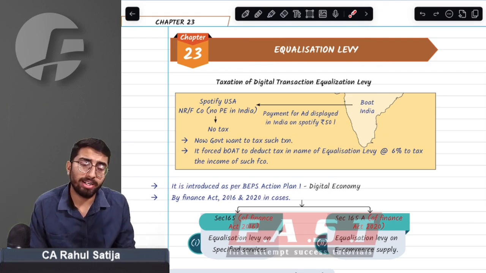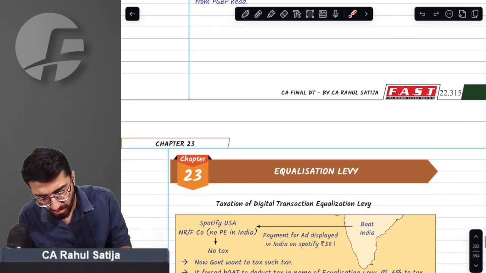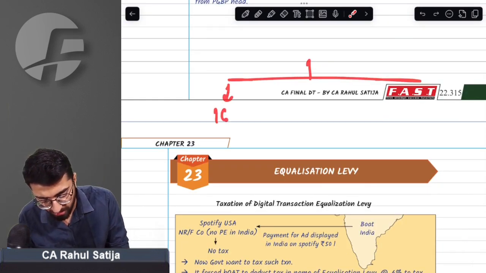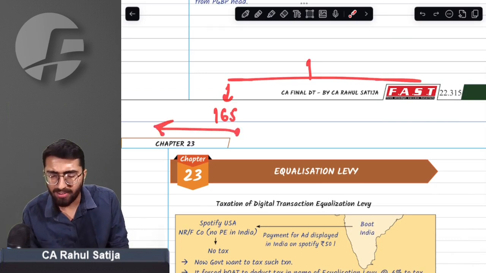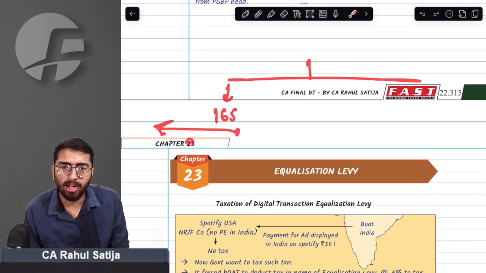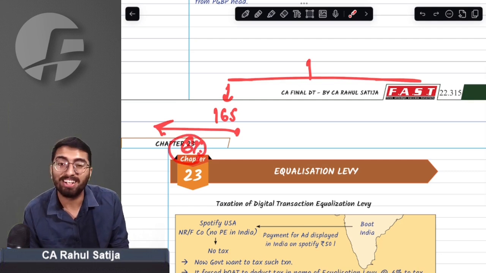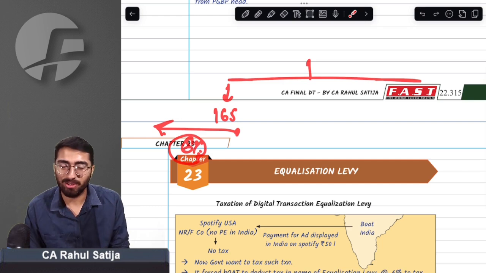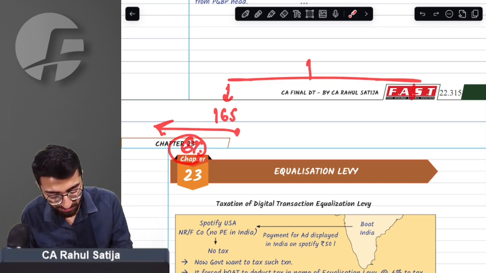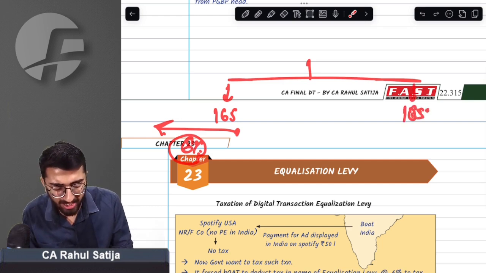Do you remember we used to have two kinds of equalization levy? First equalization levy was equalization levy under section 165. If you take any kind of advertisement services from a non-resident, you were required to deduct TDS equalization levy at 6%. It was as good as TDS. So I can call it TDS only.